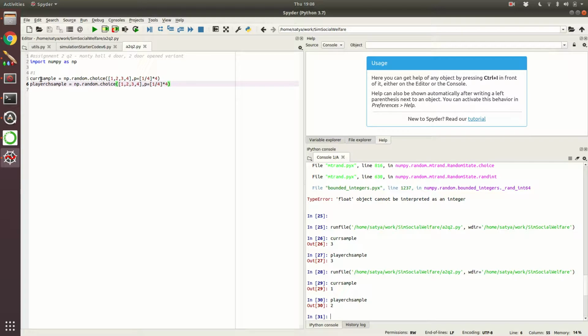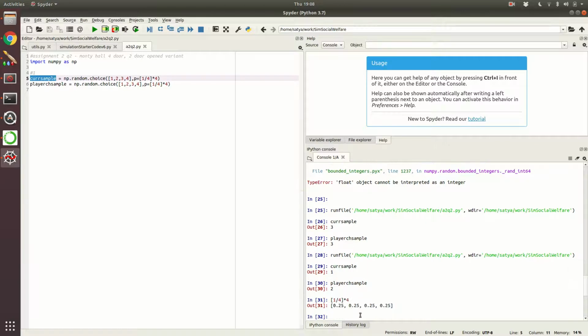So this is the choice made by the game show host of where the prize goes. There are 4 possible doors, 1 2 3 4, and the probability of choosing each is equally likely. So when you do something like 1 by 4 into 4, this is what you get. Now you will see that this is p equal to something I am giving. This is a default argument. There are many more arguments in np.random.choice.